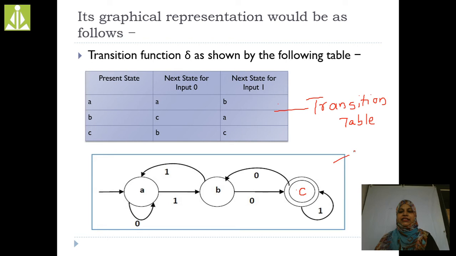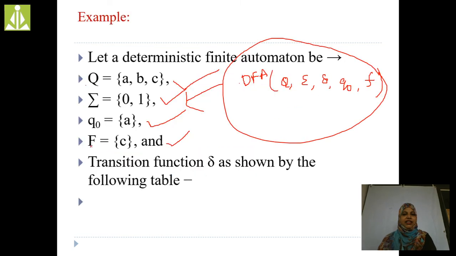This is the transition graph. This is the transition table, this is the transition graph. In a problem you are going to get either a transition table or a transition graph. Here the transition function is given below. By seeing this transition table, I am going to draw this transition graph. How many states are there? A, B, C. 3 states are there, right? Which one is the initial state? A is the initial state.